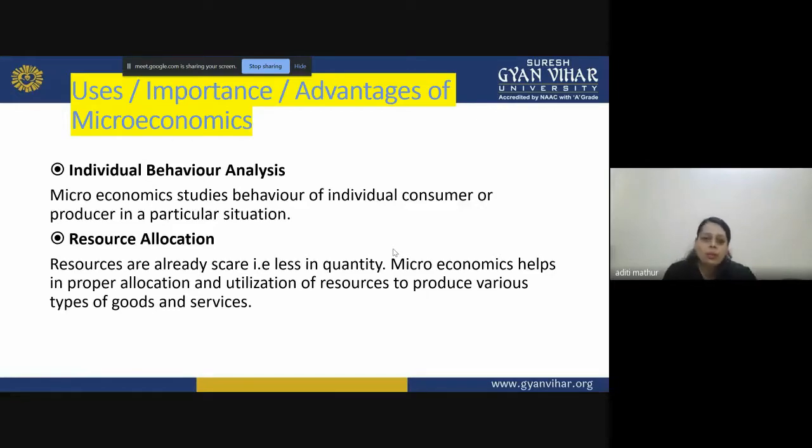And who takes the decision? The producer takes the decision, how am I going to allocate my resources, and how I'm going to utilize my labor or my capital or my land, right? So that I can get the best output. And again, the output is of two types. They can be goods, the physical goods like pen, paper, laptop, mobile, or the services like your DTH services, your telecommunication services, your internet services, right? So they can be both in nature. Your commodity is of two types, goods and services.